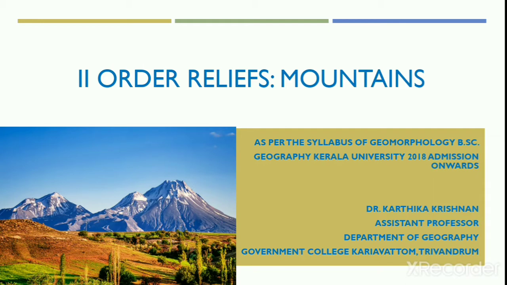In the previous sessions, we were discussing various relief orders found on the surface of the earth. And mountains are one of the second order relief features of the earth's crust. So, in today's geomorphology session, we will be discussing mountains as the second order relief features and theories of mountain building, particularly focusing on the geosynclinal orogeny theory of Kober.